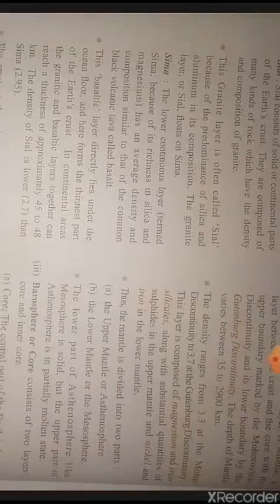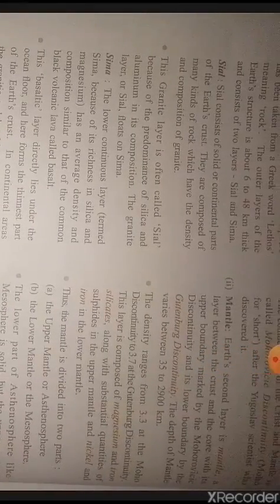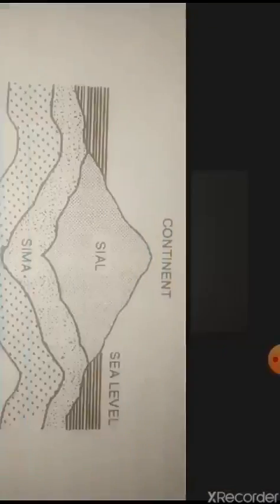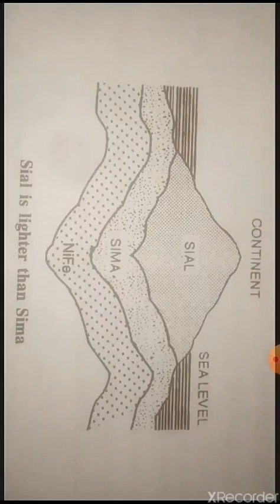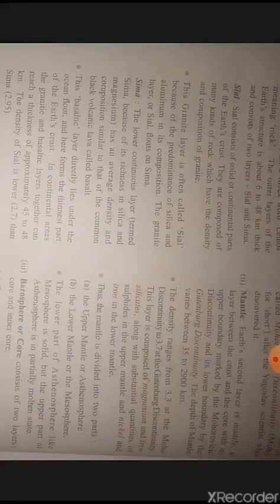The crust is again divided into two parts: Sial zone and Fema zone. Sial floats on Fema. Now let us study about Sial zone. The outer lighter part is the upper crust or the Sial zone. It is the continental crust. Its density is 2.7 gram per cc. It consists of silicates of aluminium and is also known as granitoid layer because of more granite in it. It is a discontinuous layer. In Sial, Si stands for silica and Al stands for aluminium.